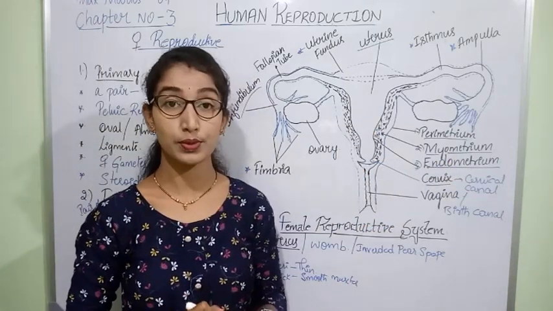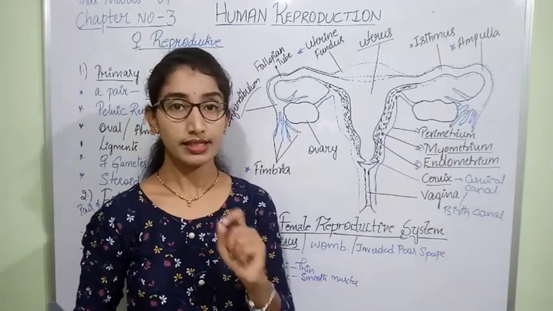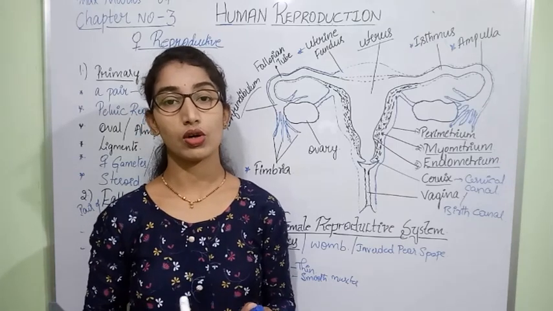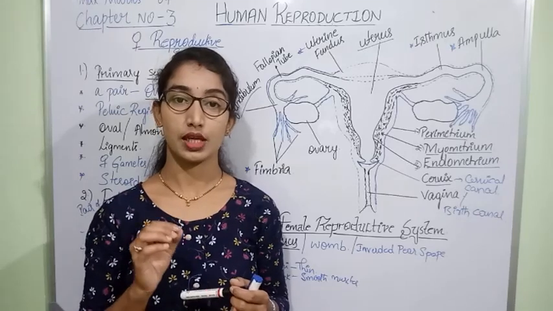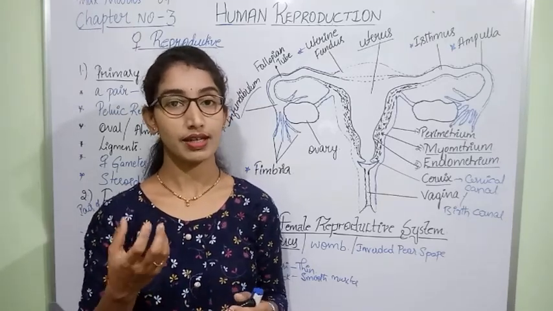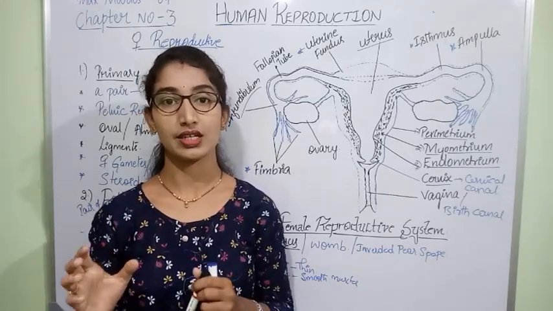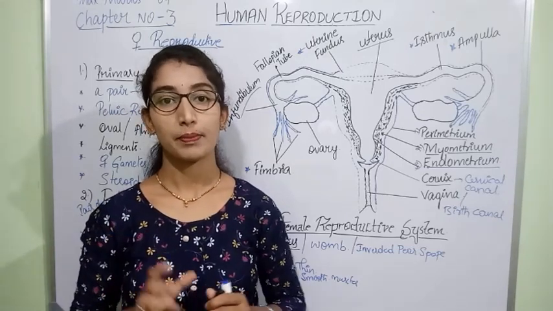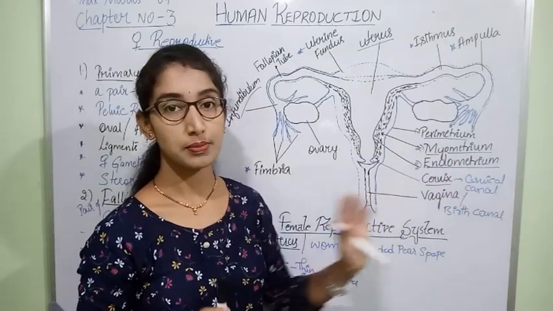The myometrium is helpful for the production of strong contractions during childbirth, or parturition, which help to push out the fully developed fetus. That is the function of the myometrium.